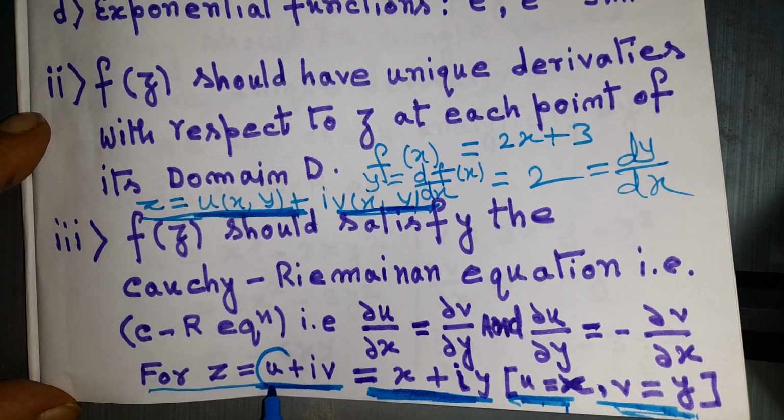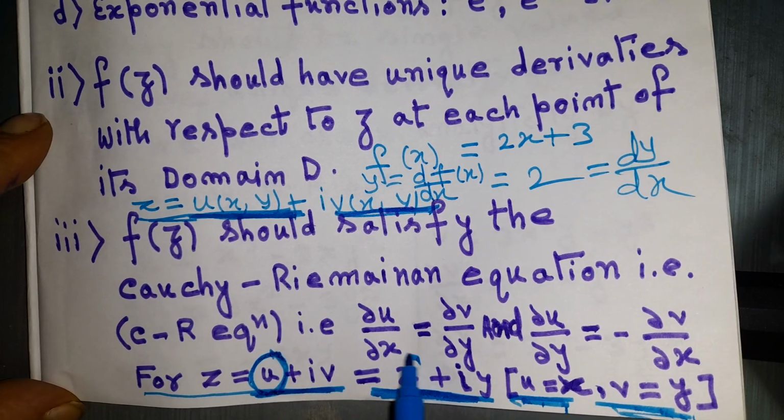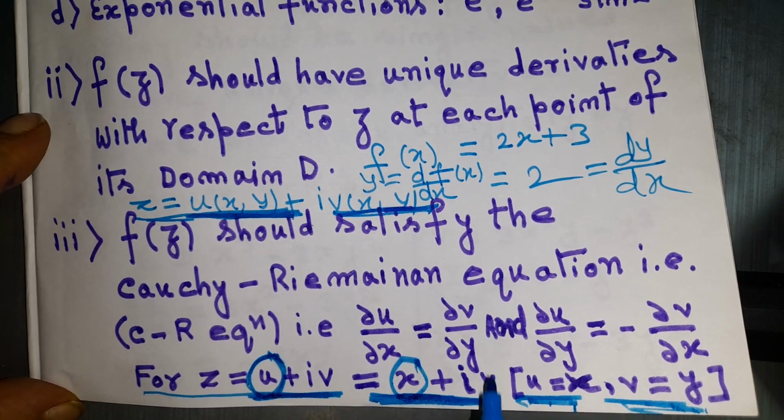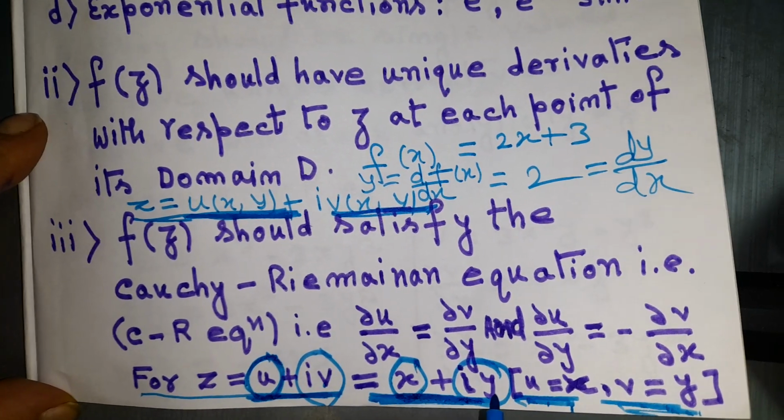This is the real part u, compared with x, and that is the imaginary part, so v will be compared with y.